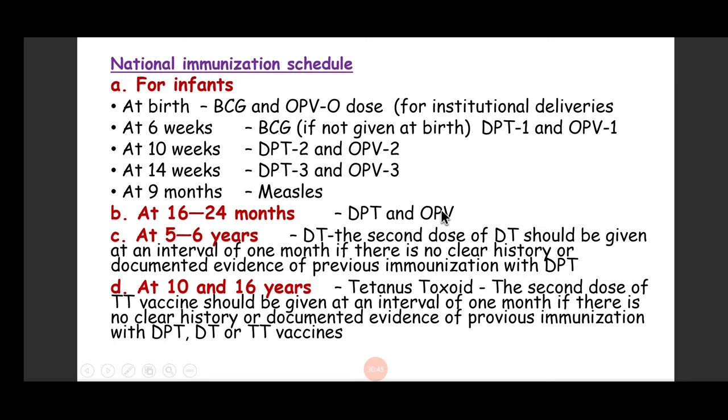It is really very important to remember this immunization schedule, not just as a doctor but also as a student, because it is very often asked in examinations. So this is the national immunization schedule.